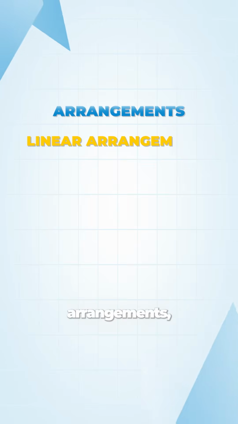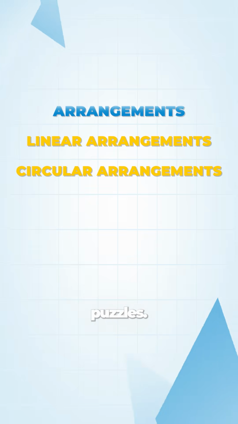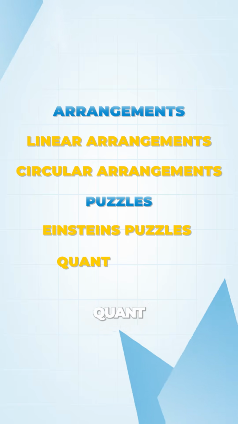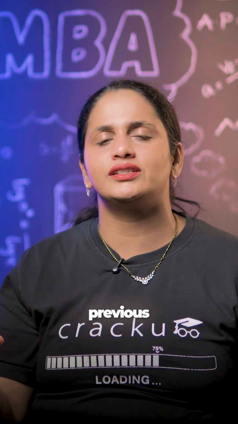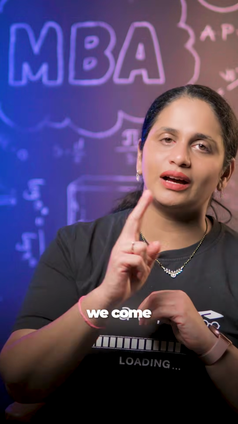The most common types of LRDI sets that come are arrangements, linear arrangements, circular arrangements, and puzzles. That is Einstein's puzzles, quant puzzles. These 2 parts, puzzles and arrangements, are a big chunk of all the previous years' papers. If you consider, especially from 2020 onwards, every single slot, every single year will have at least one puzzle or arrangement set.